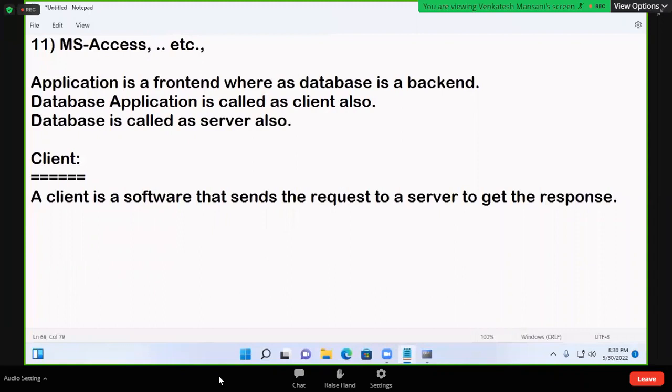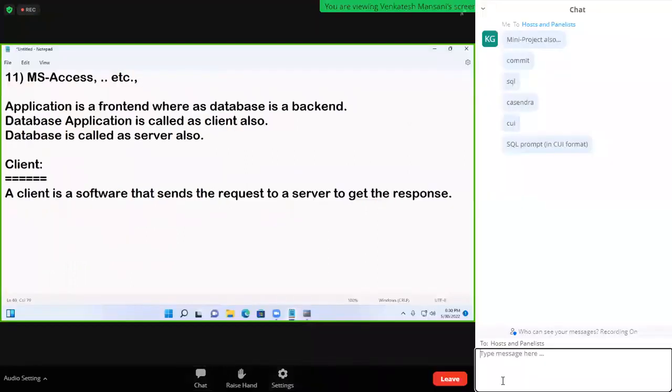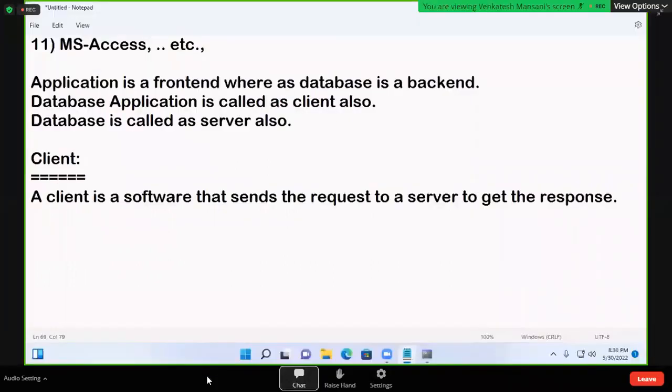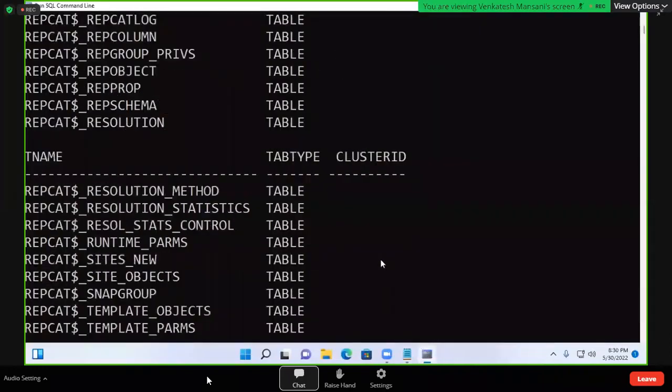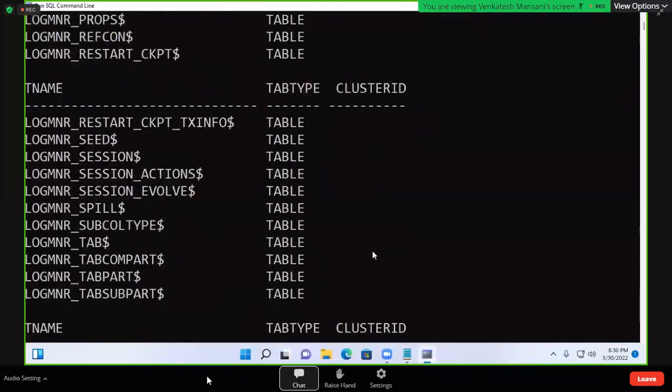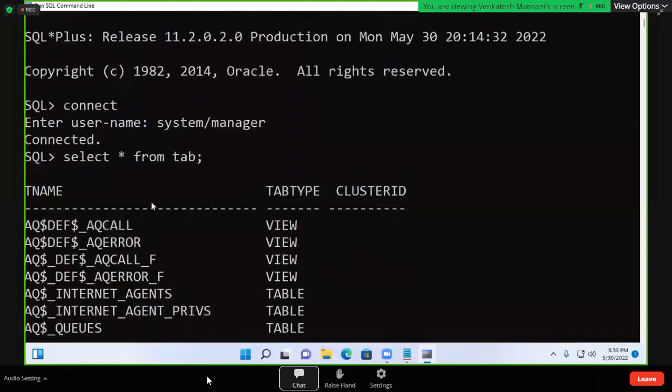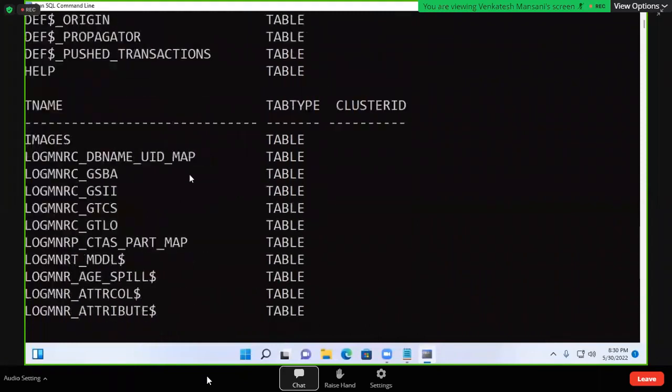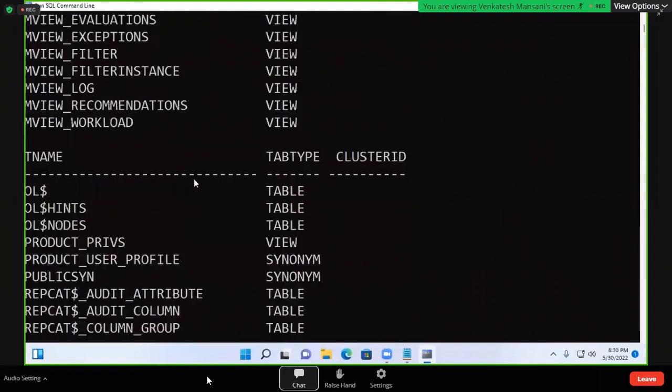Client does not mean it is a computer. Any software that is sending a request to get the response, that software is called a client. Suppose here you observe, I send one request: select star from tab. My request passed. We got a response. So it is nothing but a client.